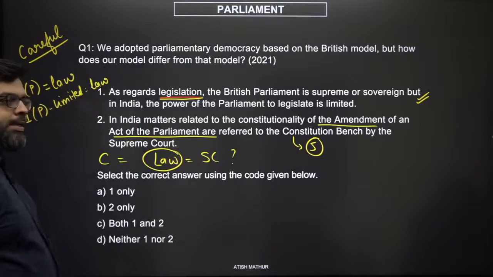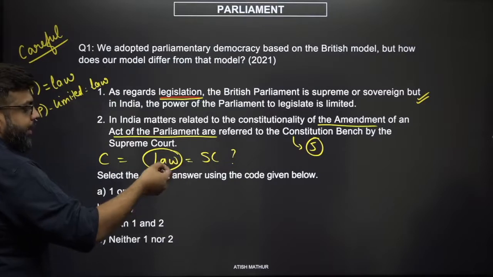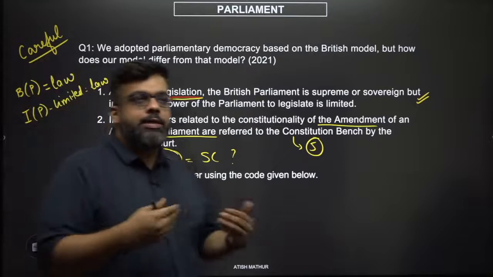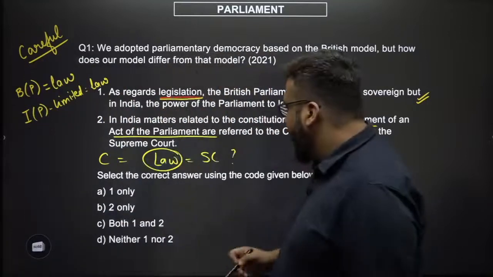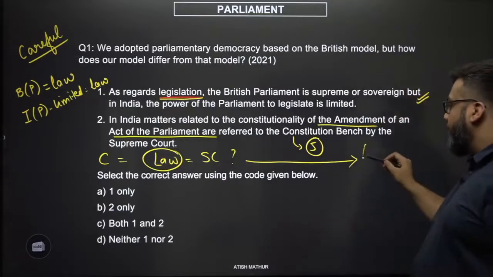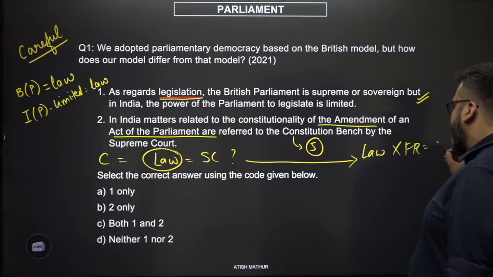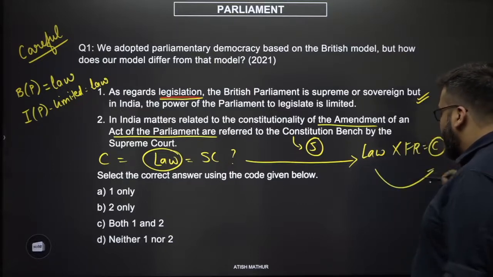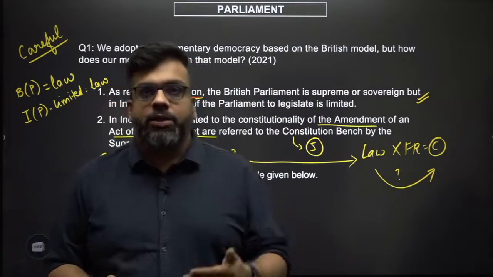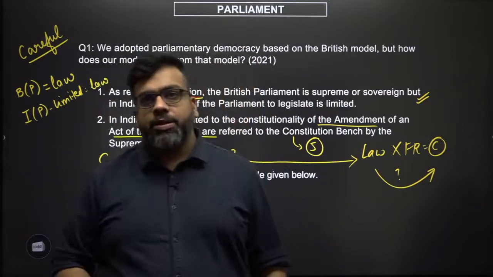That is not necessarily true. Let's understand why. What happens if there is a constitutional objection to a law? Why is a law considered to be constitutionally objectionable? One simple reason why that could happen is if a law is violating a fundamental right, which is a part of the Constitution, the law is constitutionally objectionable. So if it's violating a fundamental right, it is also technically violating the Constitution.